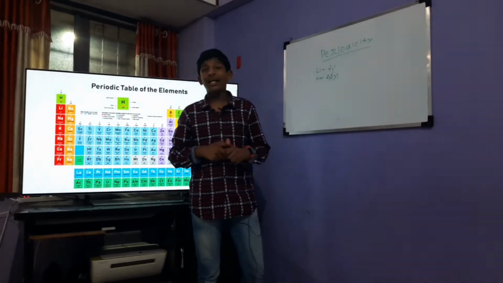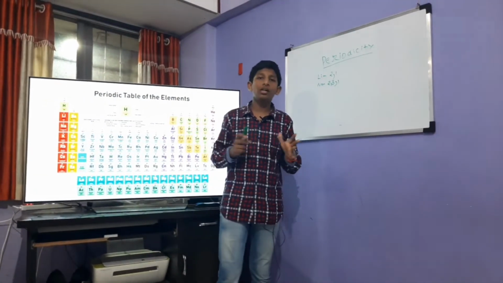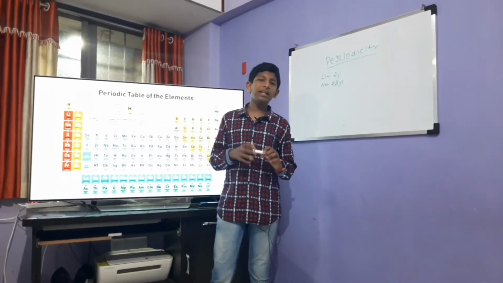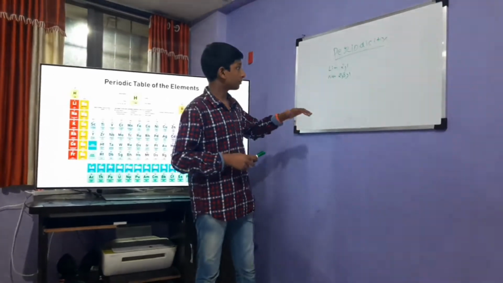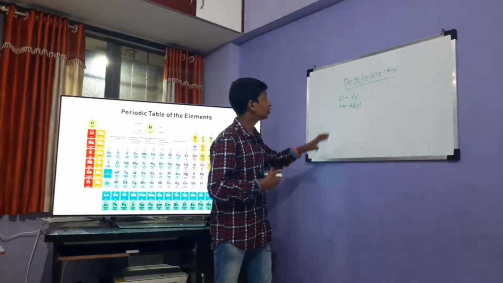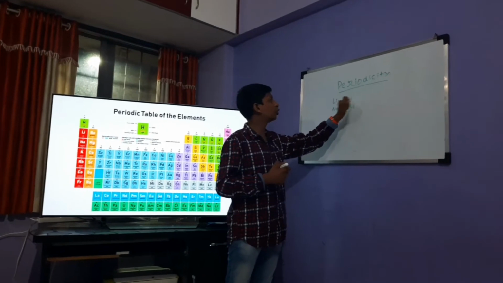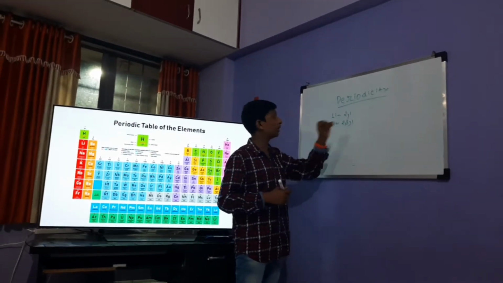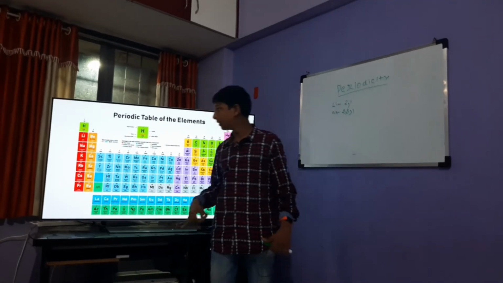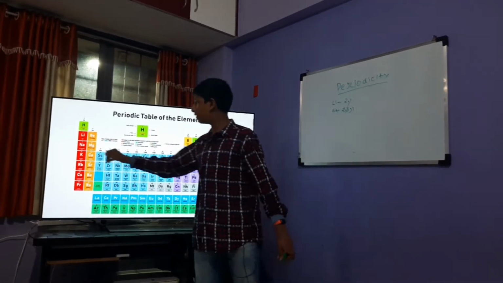As we discussed earlier in the chapter, the chemical properties of an element depend on the valence electrons. For lithium it is 2, 1, and for sodium it is 2, 8, 1. From lithium the 8th element is sodium, and from sodium again the 8th element will be potassium.